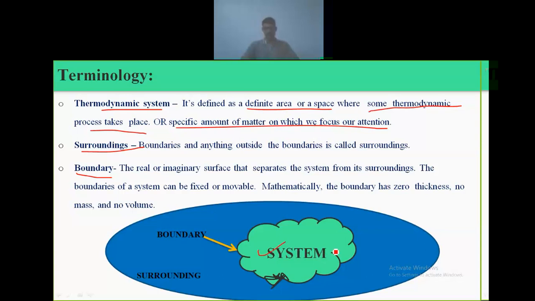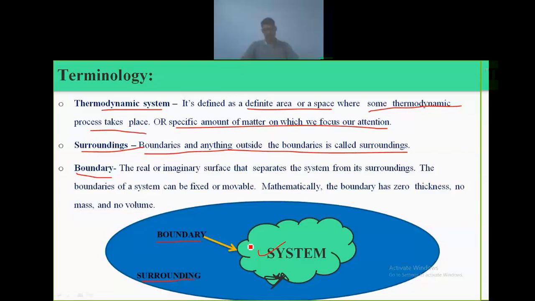After that, the next one is surrounding. Boundaries, and anything outside the boundaries, are called surrounding. Whatever the system is, it is one part of the surrounding. The surrounding and the system are separated by an imaginary line or imaginary surface, and that surface is called the boundary.